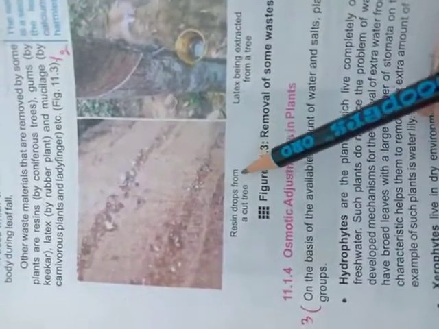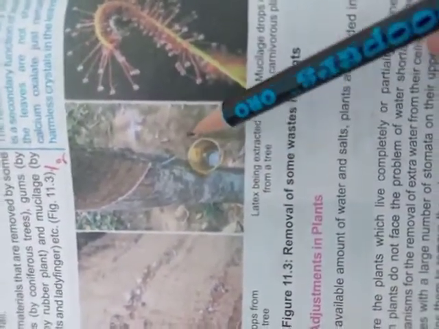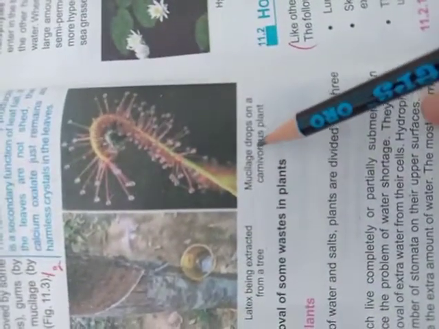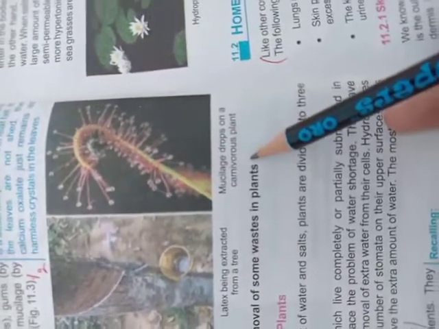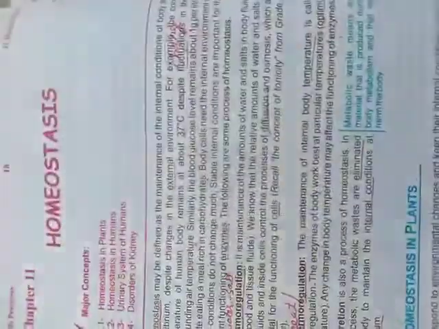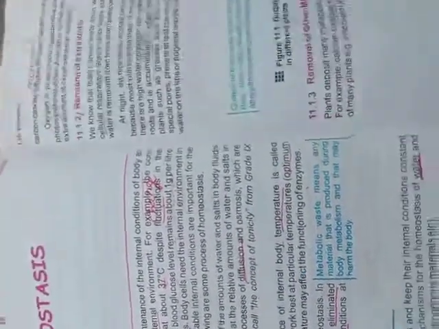They are showing us the diagram. Resin drops from a cut tree: when we cut a tree, resin drops appear like that. Latex is being extracted from a tree, that sticky material. And mucilage drops on the edges, mucilage drops on carnivorous plants. So that was our lecture about removal of extra water and removal of other metabolic waste.